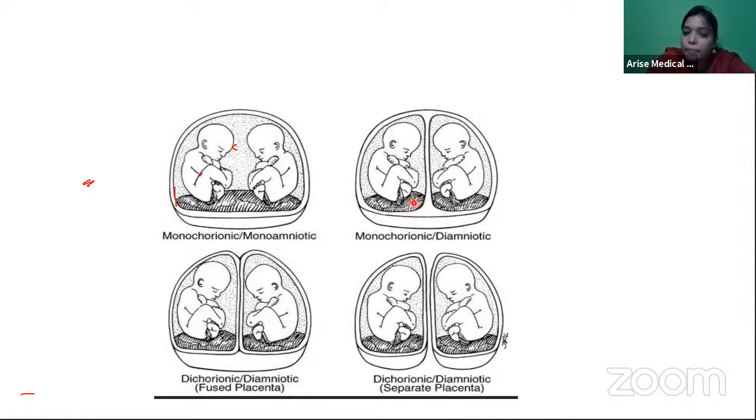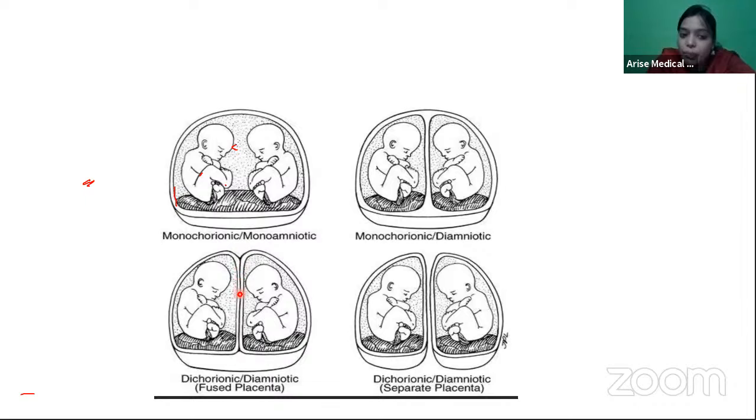Now see the next one. This is a single placenta with 2 amniotic sacs. Is there a separation or partition between the 2 amniotic sacs? No. That is the main observation you have to make. There is no partition between the 2 amniotic sacs, unlike dichorionic diamniotic with a fused placenta, where you will see a separation in between.